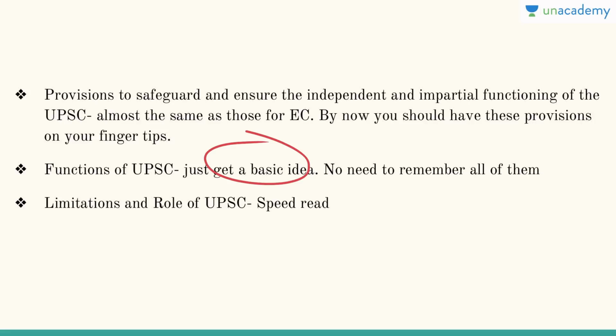Then obviously there are limitations of UPSC and the role of UPSC. Just do a speed read of this. Nothing more than that is required.